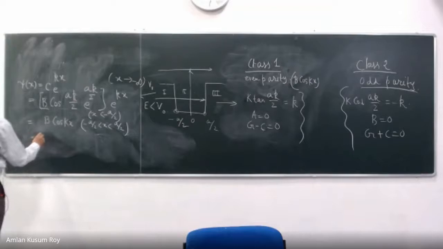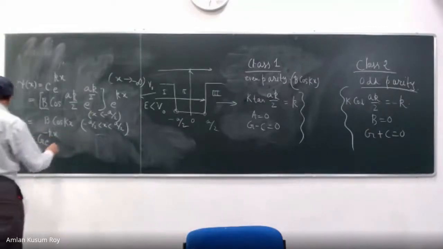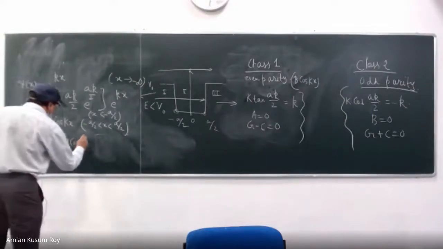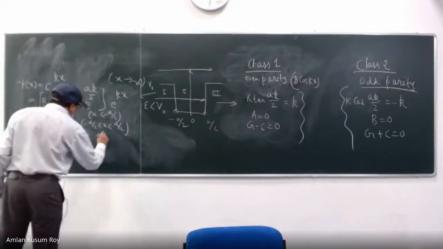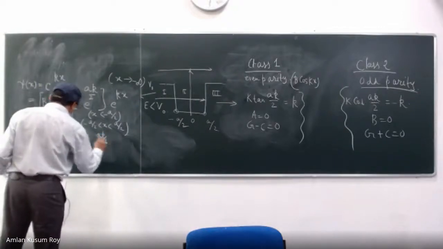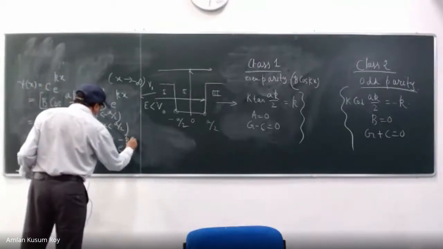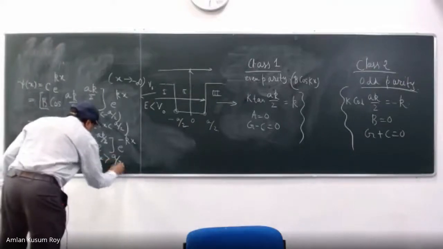And then the last one, g e to the power minus, so that should be b cos a kappa over 2 e to the power a kappa over 2 e to the power minus kappa x. So this is my x greater than a by 2 region.